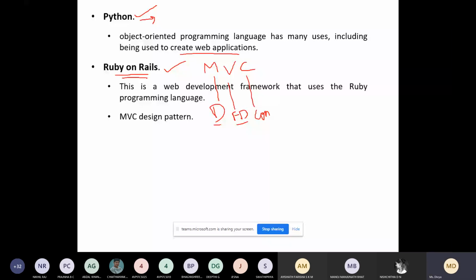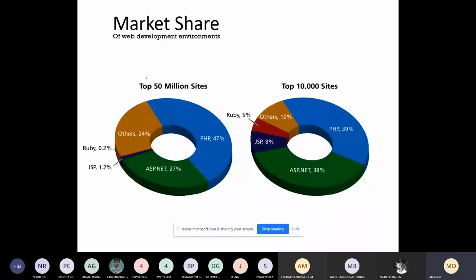So you can see the market share. Okay. You can see here the maximum share is occupied by PHP. Okay. Many people develop their websites using PHP. You can see the other shares. Okay. JSP, PHP. Okay. Of the 50 million sites, if you see, most of them are developed using PHP. So PHP is one of the languages used for developing. Many people go for PHP for developing websites.